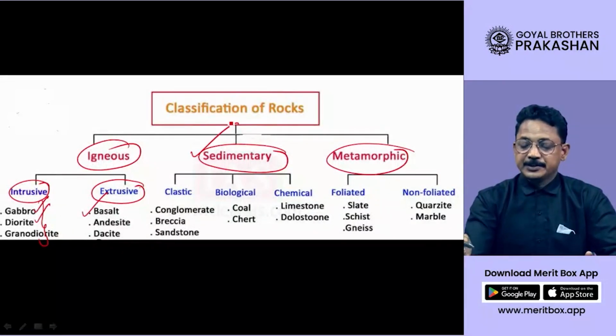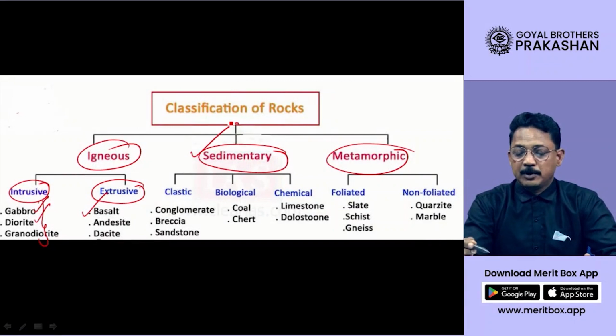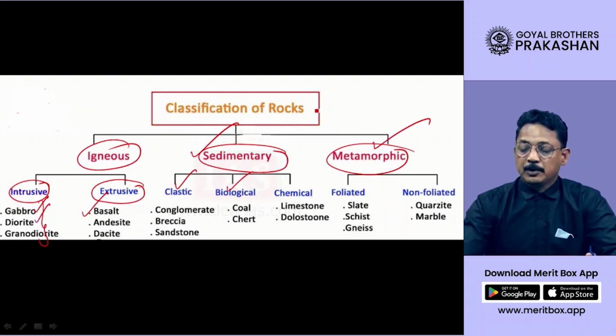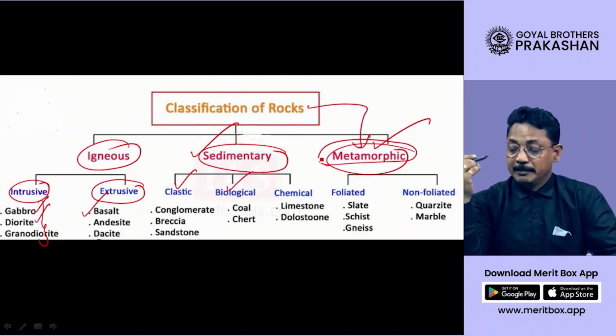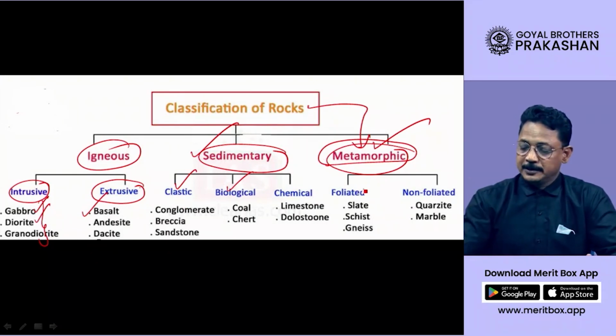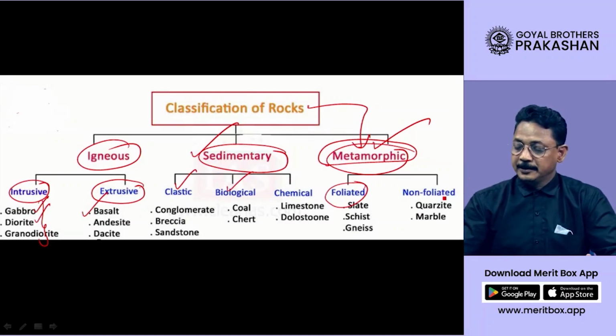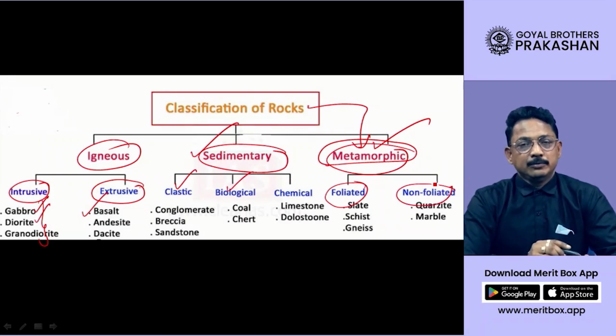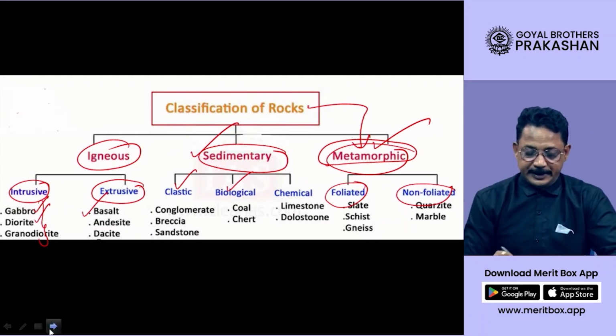Then we are having sedimentary type of rocks, which are formed either by chemical process or by biological process or clastic. Now, what is all this? We will study step by step. And also we have another type of rock called metamorphic. And this metamorphic rock, dear student, is of two types: foliated and non-foliated. Okay. As I told you, we will see all these words step by step.